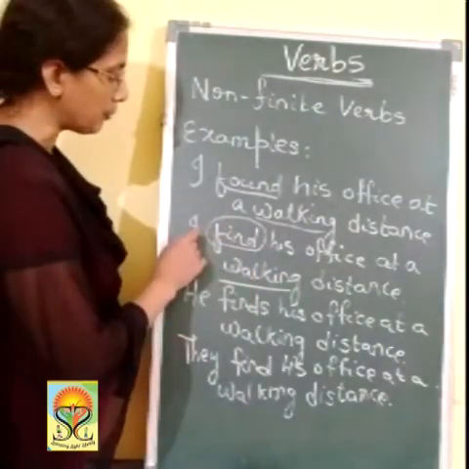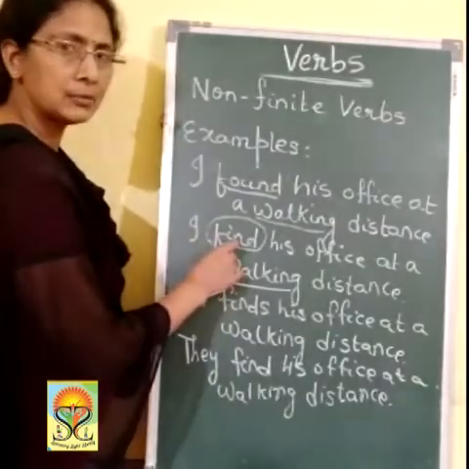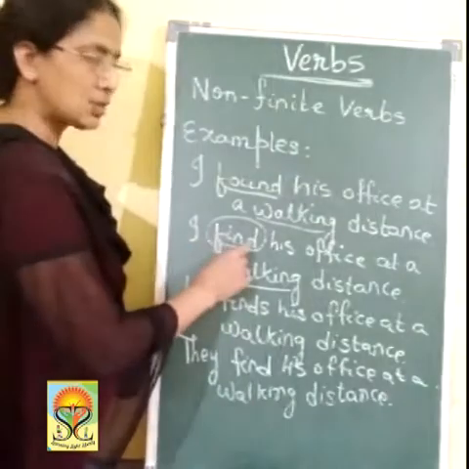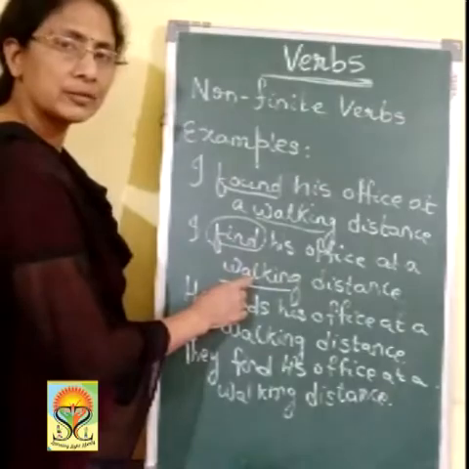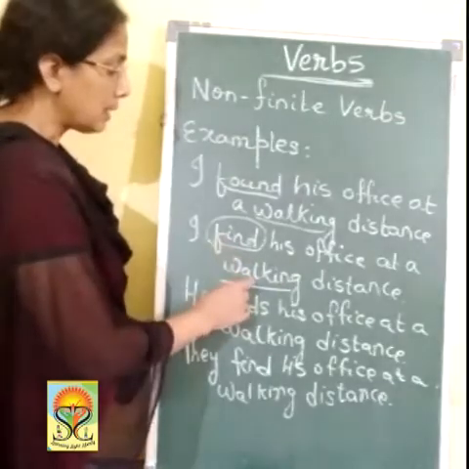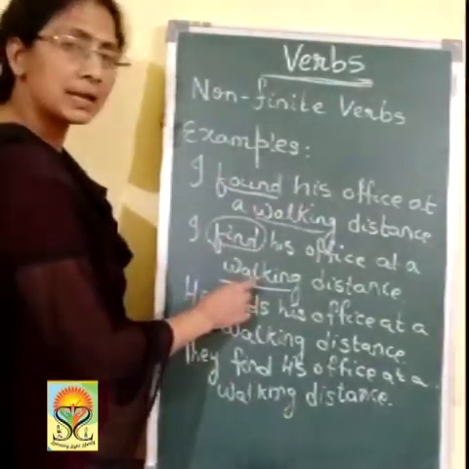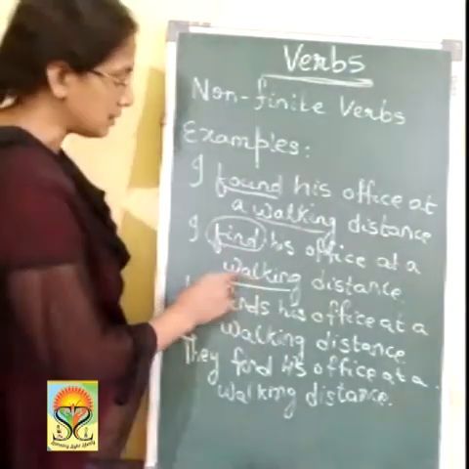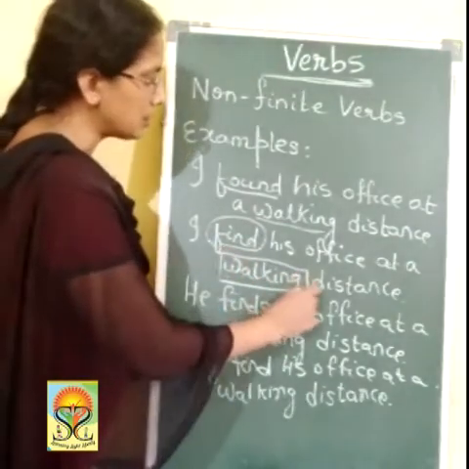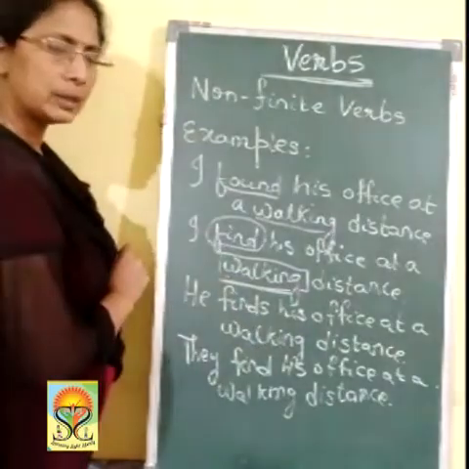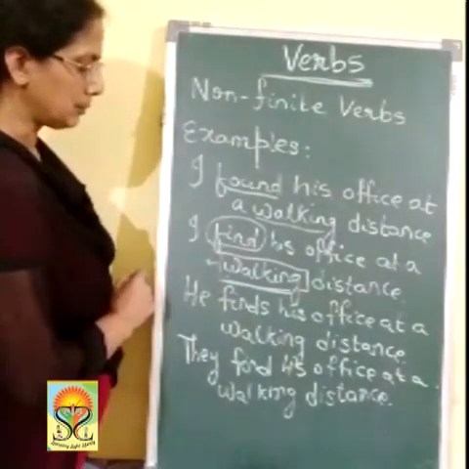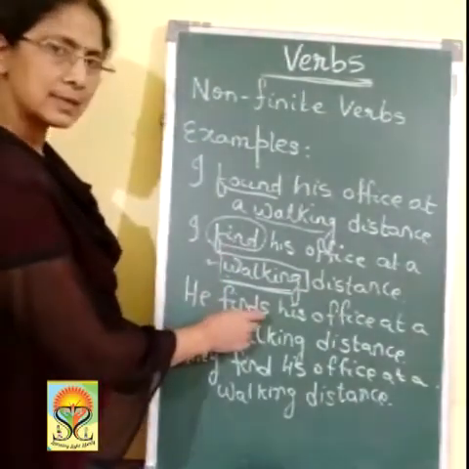The tense is changed, but this verb is not affected. And here also you can find it is not acting as the main verb. So this is the non-finite verb. Walking, non-finite verb.